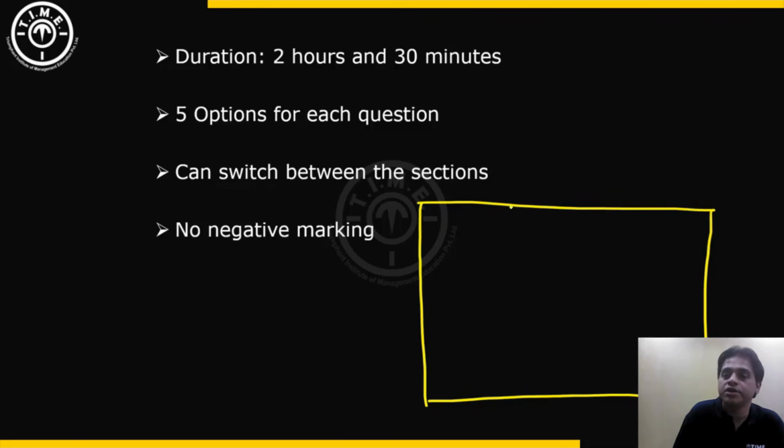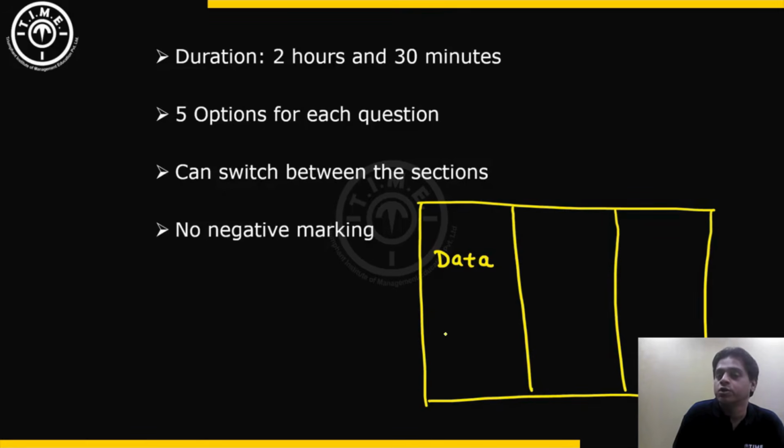It was divided into 3 parts. In the leftmost part, data for a particular question was presented. For example, if it's a reading comprehension question, then the passage would be visible over here. Or for a data interpretation question, the graph would be visible over here. The questions were presented over here at the bottom. So, along with the data, this part was divided into 2 parts further. So, the corresponding question was presented here.